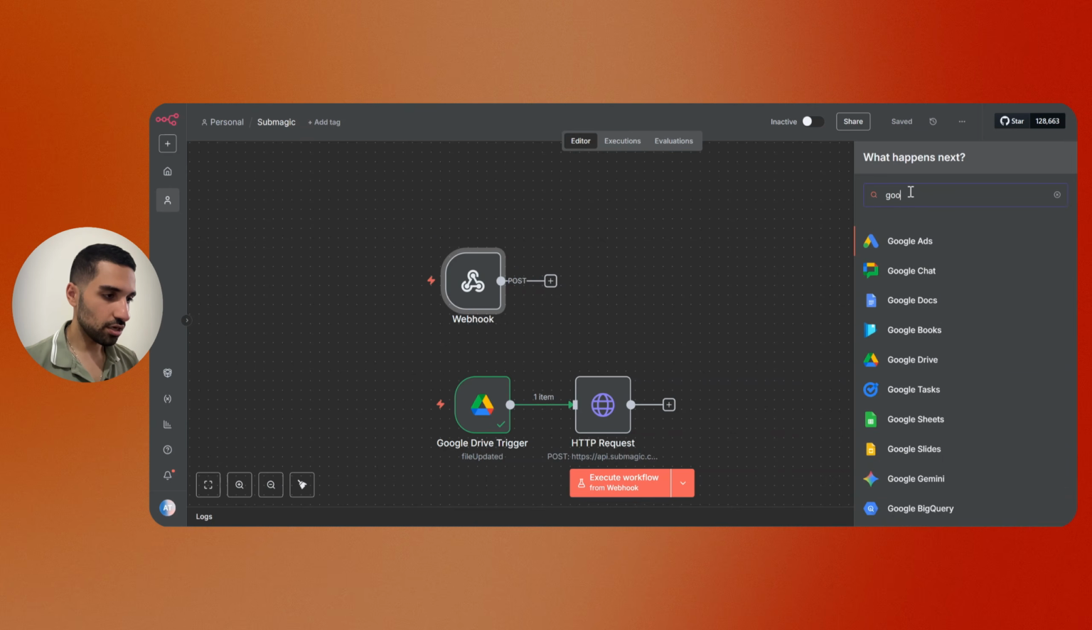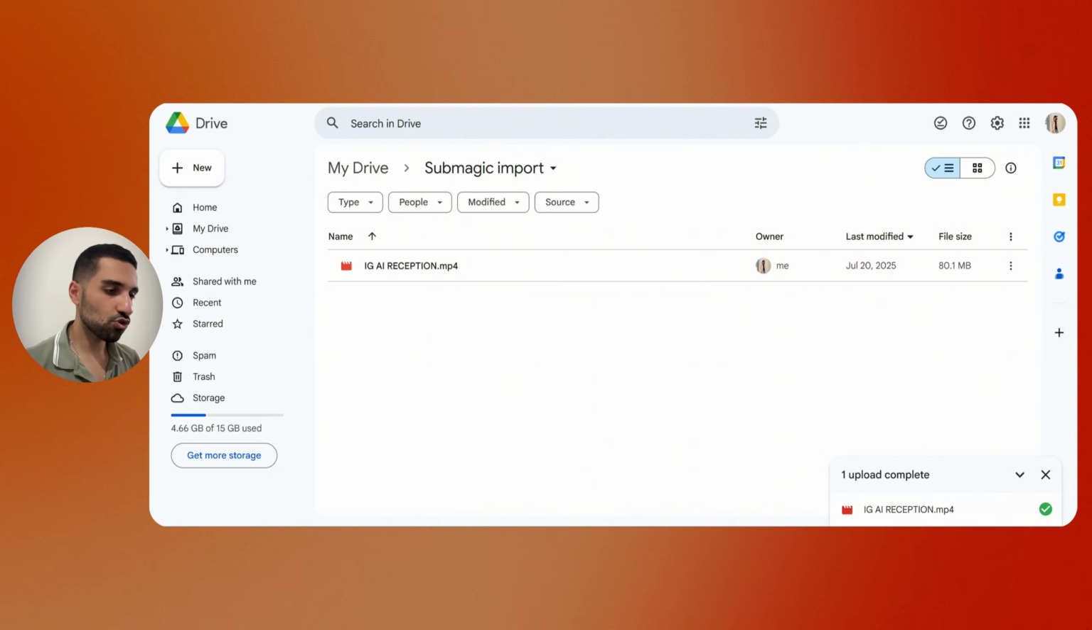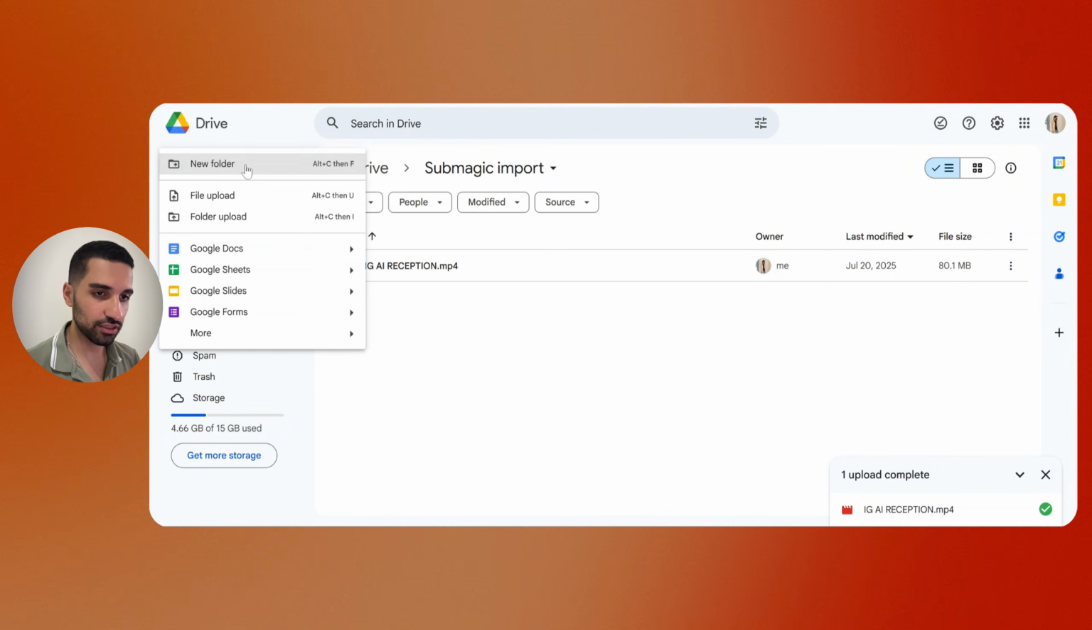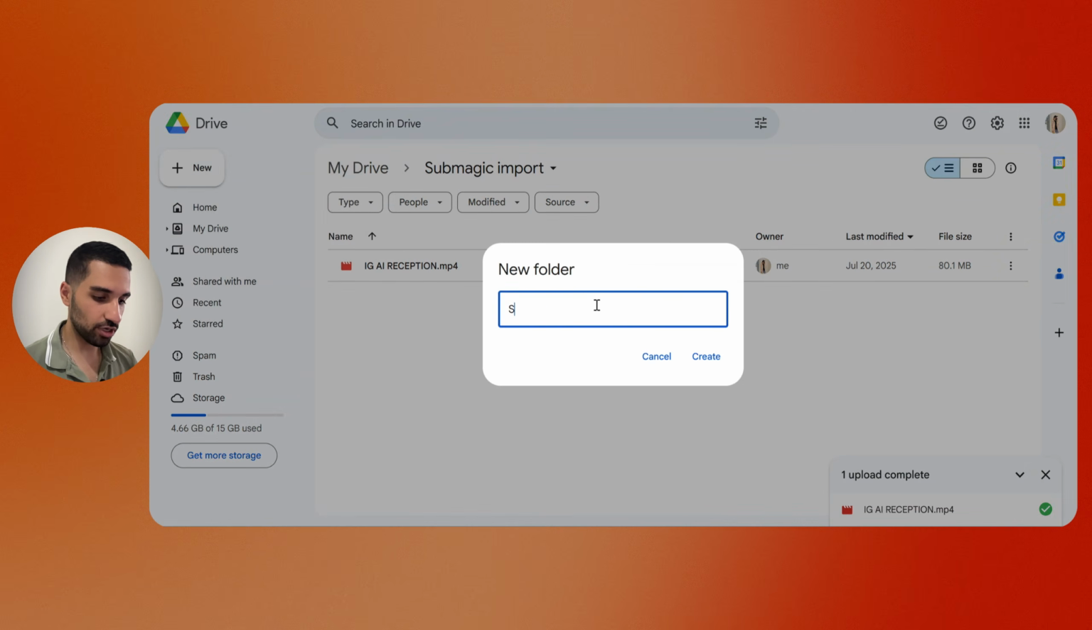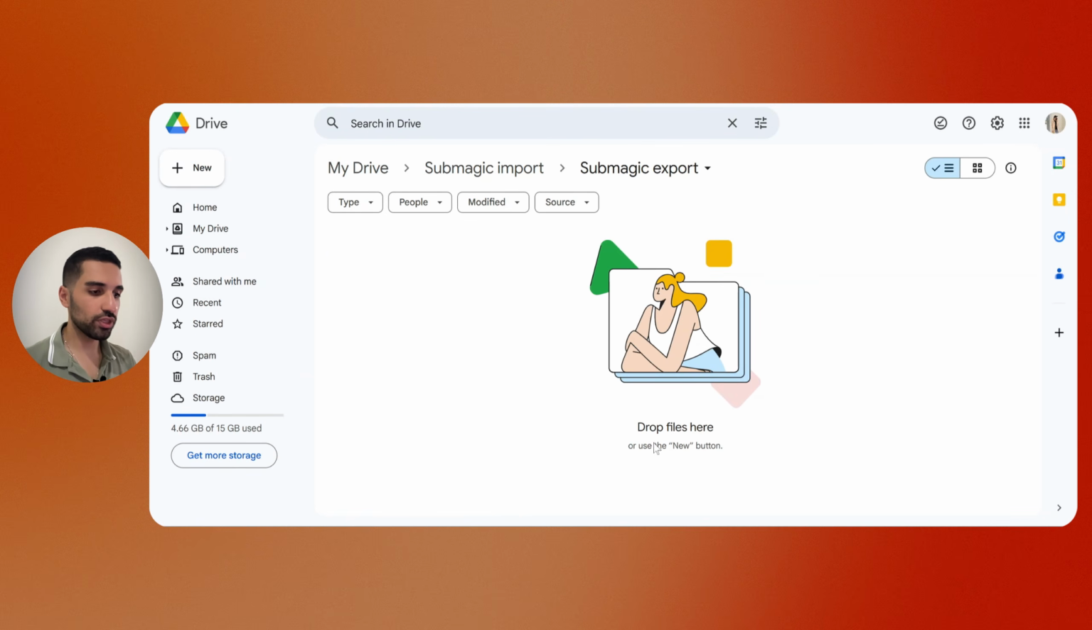So again, bring a Google Drive, and here this time we can choose upload file, but let's just go back to Google Drive and create a new folder. This time I'm gonna say Submagic export. This is for exporting the video. I'm just gonna create it. Now once we get the video, we will upload it here.